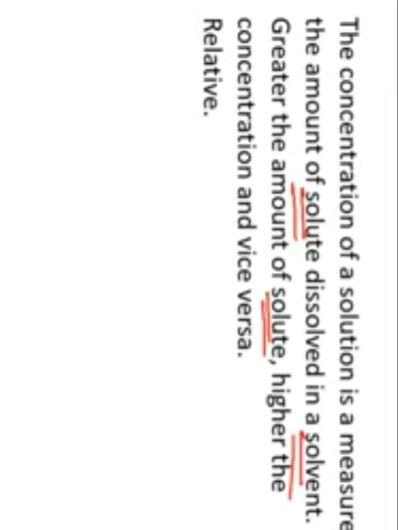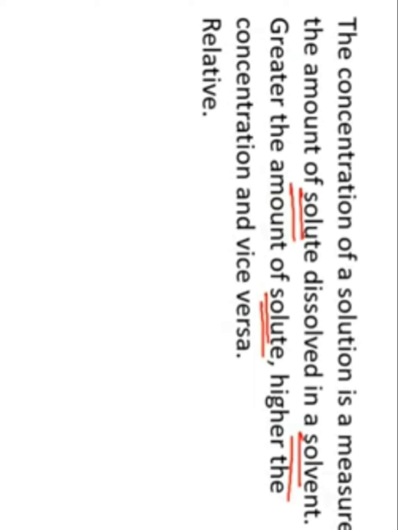See students, you are familiar with concentration. For example, you usually keep orange squash in your fridge. How is that squash? It is thick, sticky, sweet, right? That is called concentrated. To that you are going to add water, right? So adding the water means you have made it diluted, right?